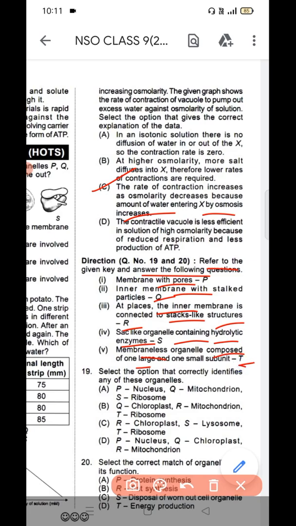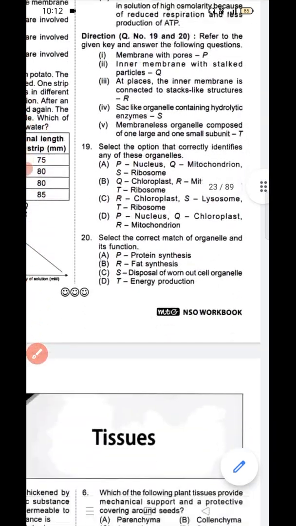So question number 19, select the option that correctly identifies any of these organelles. P, nucleus, Q, mitochondria, S, ribosome. Question 19, option C is the correct answer. R is chloroplast, S is lysosome, and ribosome, that is T. So option C is the correct answer for question number 19. Question number 20.